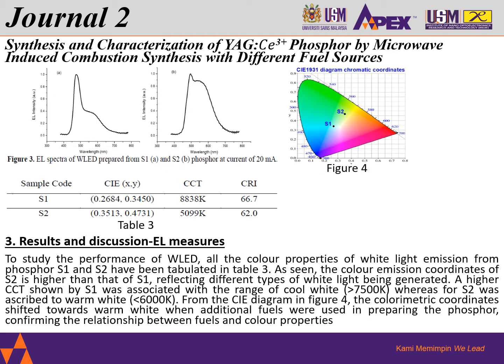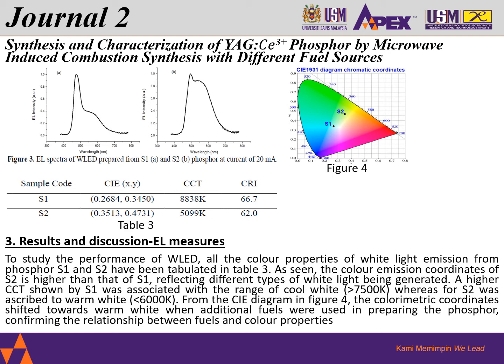Now looking at the final results and discussion from the electroluminescent measurement, the performance of the WLEDs and all color properties of the white light emission from S1 and S2 have been tabulated in Table 3. Table 3 shows that S1 is more of a cooler white region, nearer to the bluish region, while S2 is in the warmer white region of 5000 K CCT, as shown in the CIE graph of Figure 4.